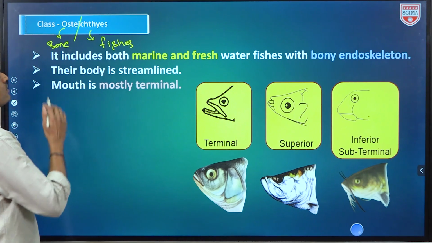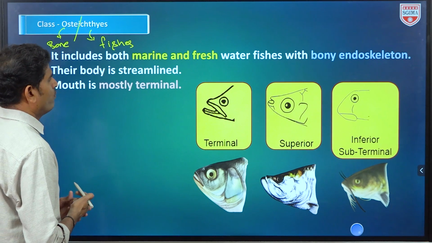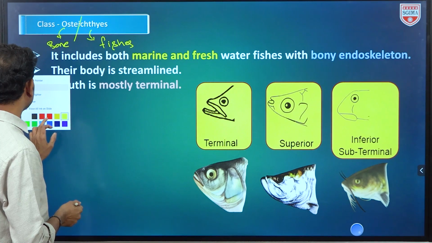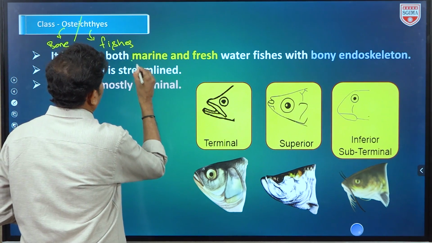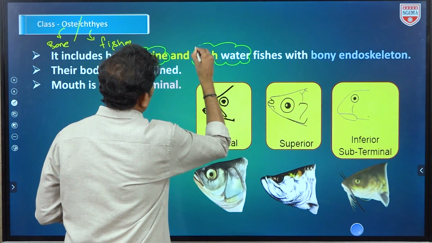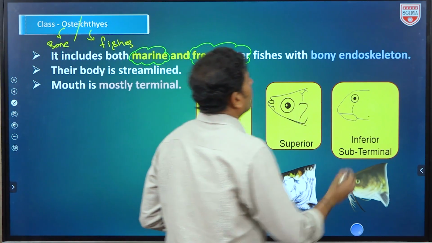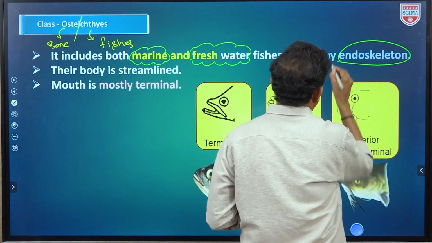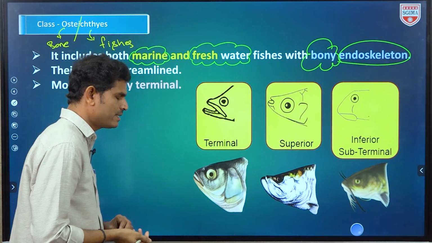Let us see that the first point is it includes both marine and freshwater organisms. It includes both freshwater and marine habitat organisms here. In both, these bony fishes are seen with a bony endoskeleton. Now we discuss what their endoskeleton is made up of: bone. A bony endoskeleton is present in these organisms.